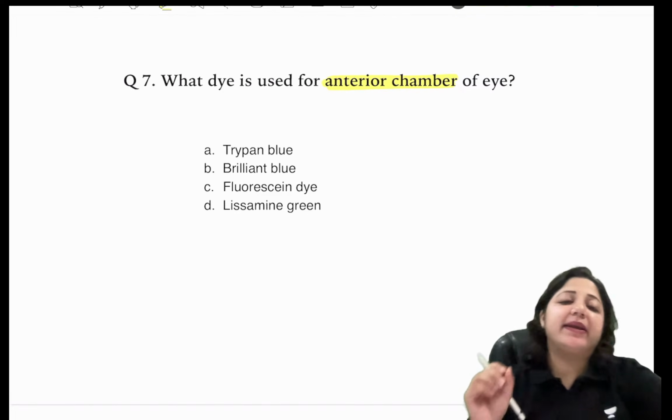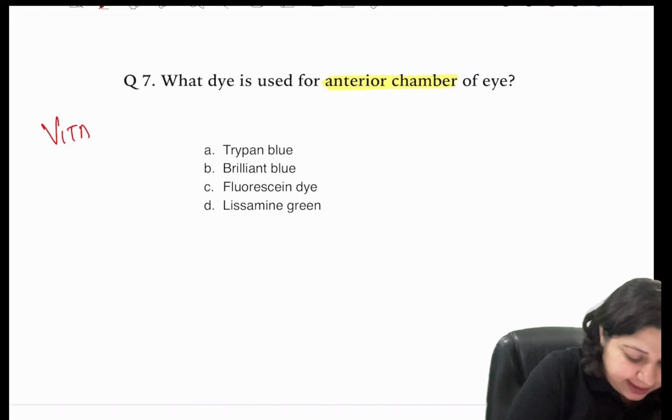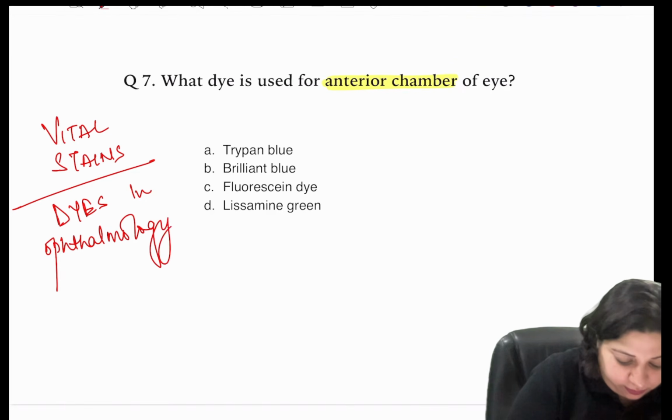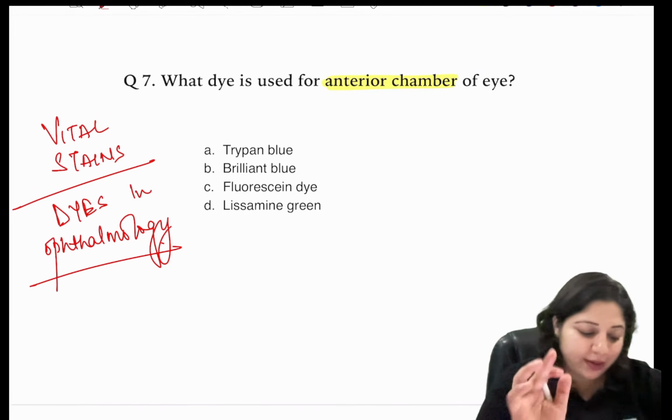Dyes are again an important thing. Basically, vital stains or dyes in ophthalmology is an important topic in itself. Okay, so now let's quickly see.